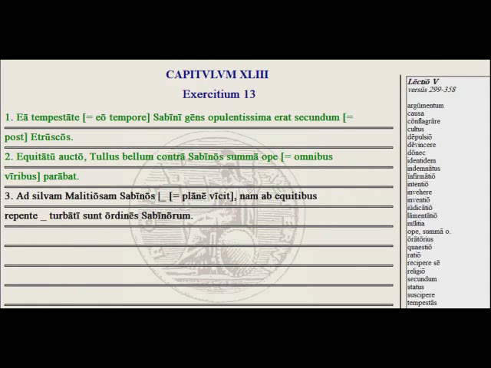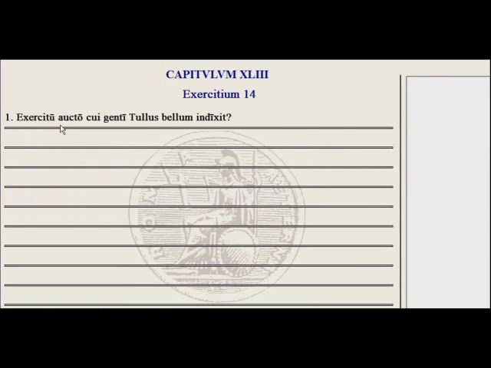Let's go to 14. Okay, question and answer. Exercitu aucto cui genti Tullus bellum indixit? With the army increased, against which people did Tullus declare war? Well, Tullus Sabinis bellum indixit. He declared war on the Sabines. Tullus tum Sabinis bellum indixit. He declared war then on the Sabines.